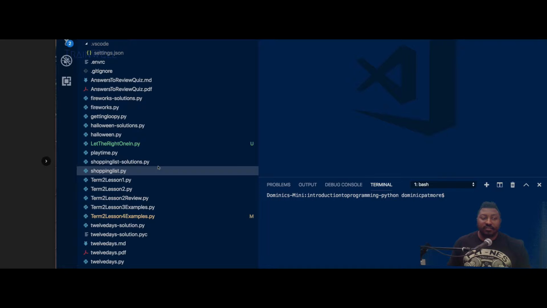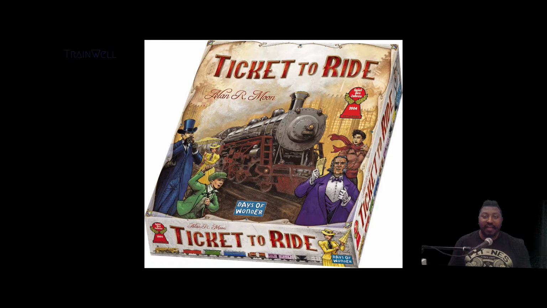So this assignment was an example based off the game Ticket to Ride. Ticket to Ride is a fun game. I have it, you can see it behind me. It costs about £30. And it's a really great way, if you're tired of Monopoly or Scrabble and you want something a little bit different, and everyone can participate. This isn't about the game. This is about the assignment.